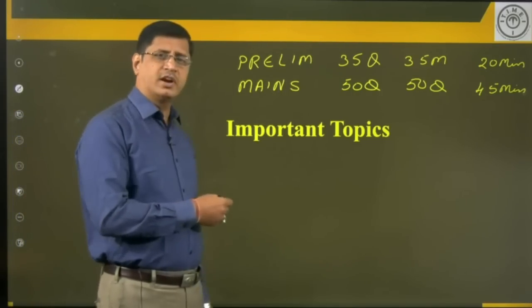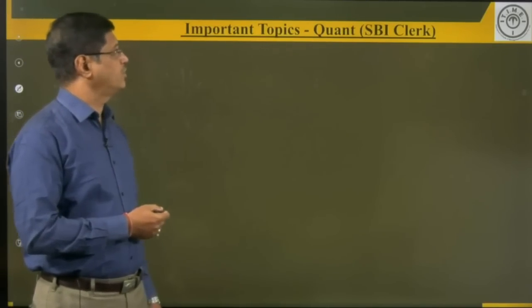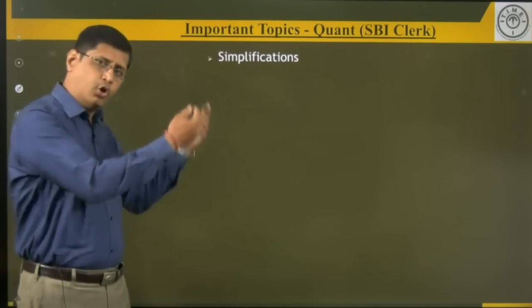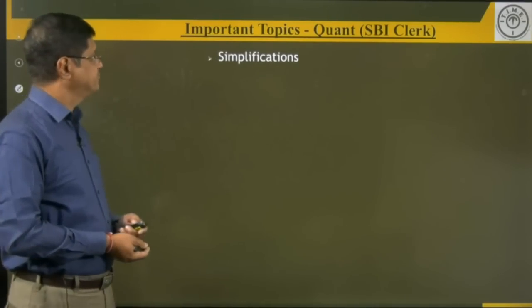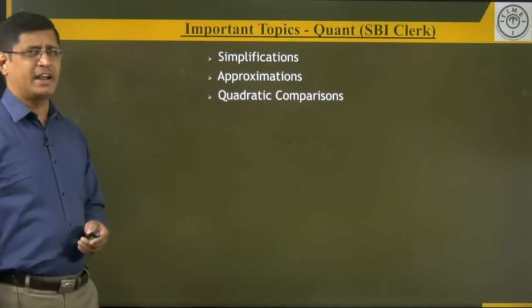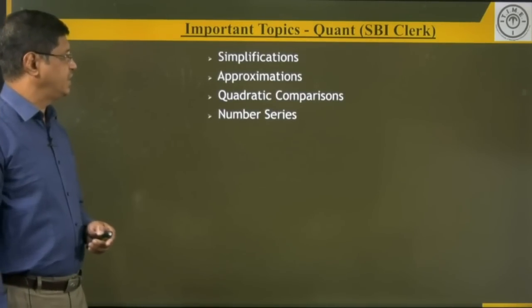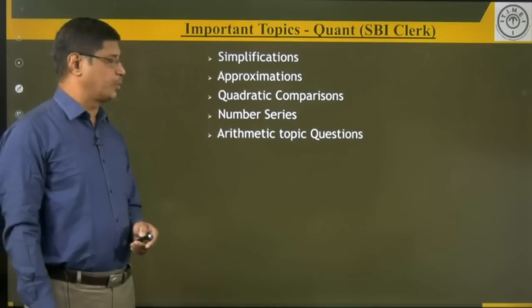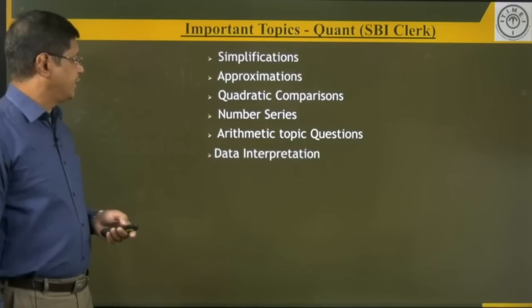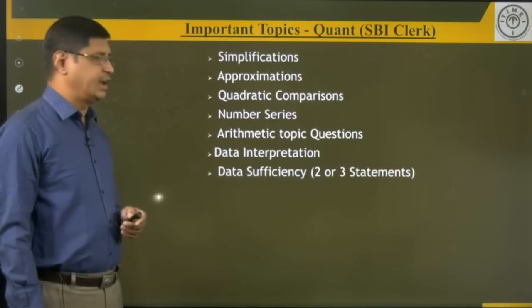Okay, now look at the topics which are important in quantitative aptitude and numerical ability. First of all, note the topics here: simplification, approximation, quadratic comparison, number series, arithmetic topics. Arithmetic topics means individual quant questions, and data interpretation, data sufficiency.